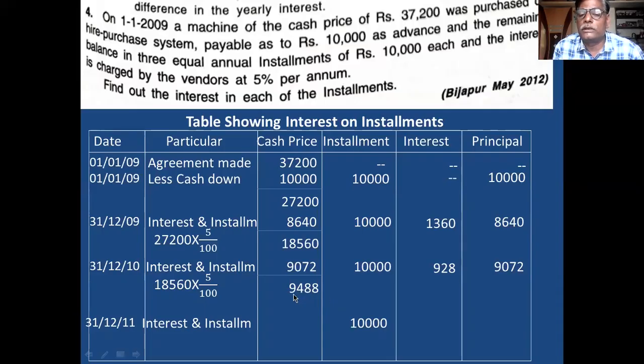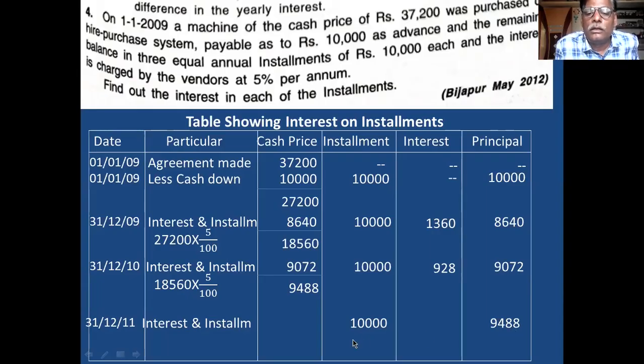Whatever balance is there, you take this balance as principal. This is the principal in the last installment, because only one installment is there. Therefore, whatever balance is there, that balance is the principal in the last installment. Therefore, you take this amount in the last column. That is 9,488 principal.